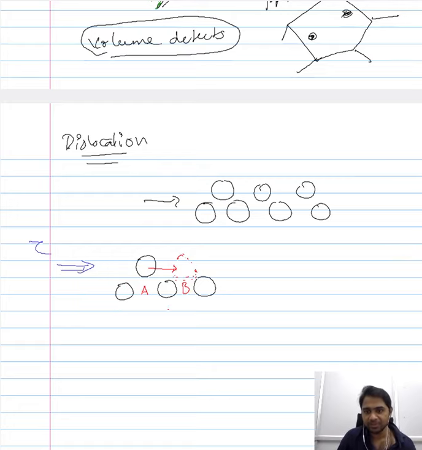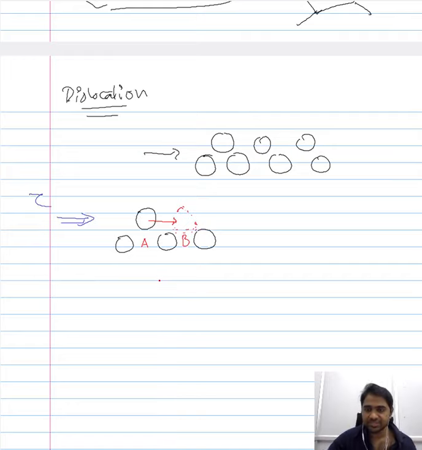So, for this simple condition, consider the amount of stress that is required for the atoms to move from this position to this, considering the positions of the atoms between A to B. Immediately the next position will be something here, the third position will be something here, and the fourth position will be something here.